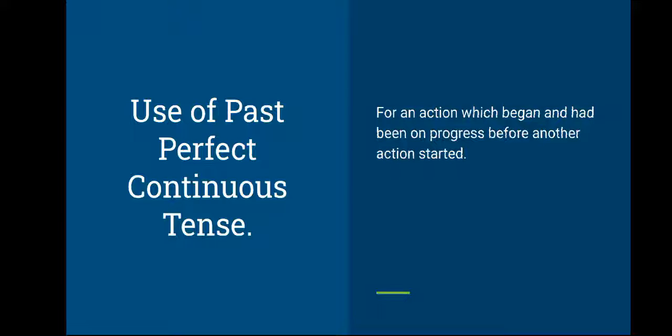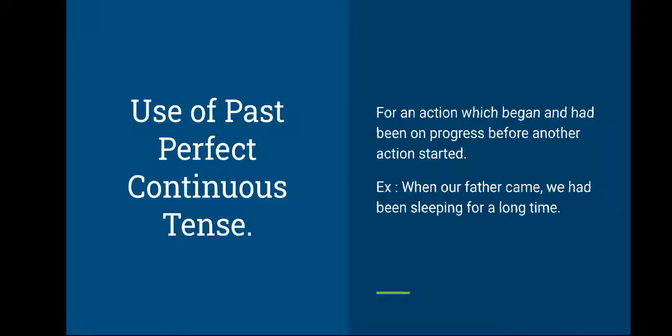We use this past perfect continuous tense. So let us go to the examples. When our father came, we had been sleeping for a long time. So they had been sleeping, that is the continued action in the past, till when their father came. When their father came, they had been sleeping for a long time.